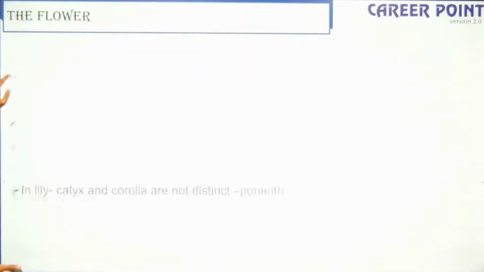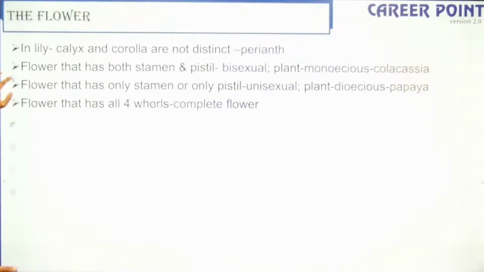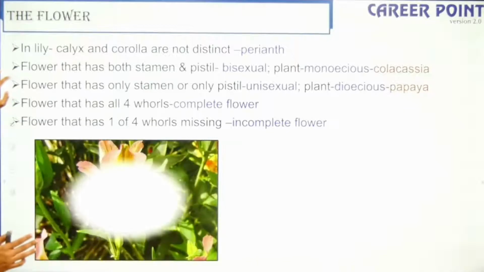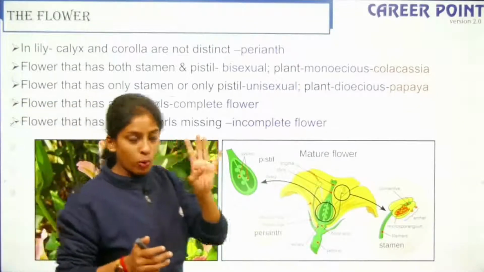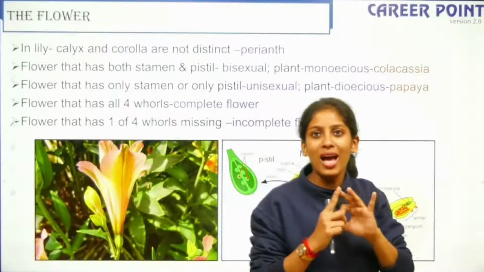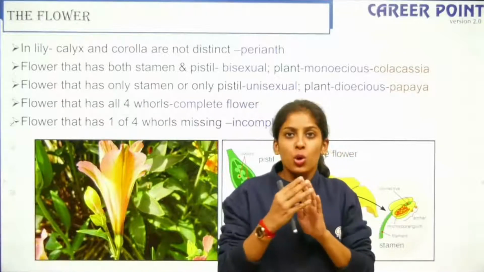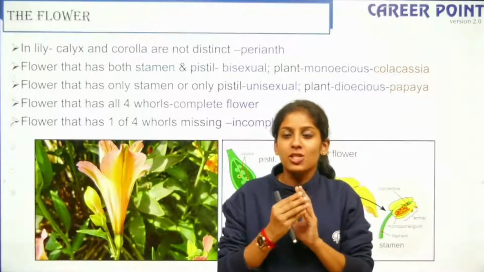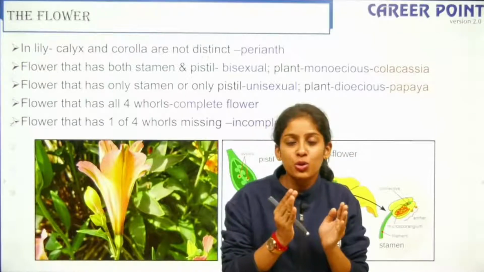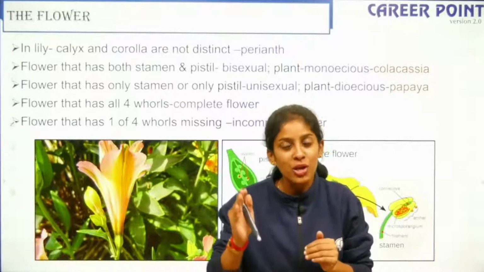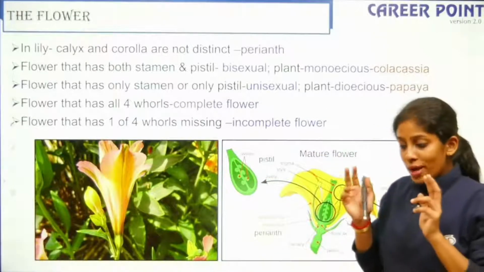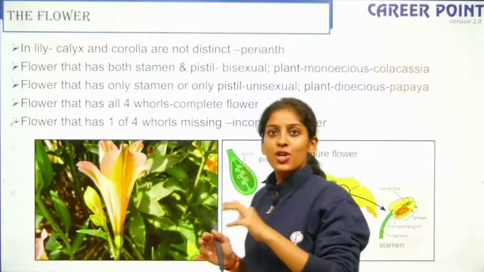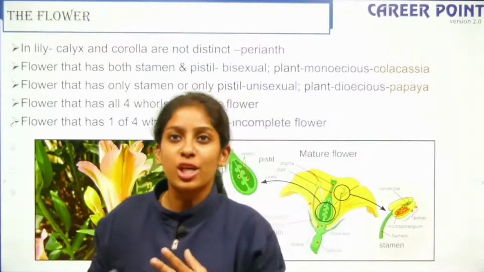So moving forward, when you talk about a particular flower, there are certain terms that you have to know. So in a flower there are four whorls, right? So calyx, corolla, androecium and gynoecium. So when the calyx and corolla, that is your sepals and petals, are fused together, it is a perianth condition, and that is visible in your lily, right? So when both the sexes are there, that is androecium and gynoecium, it is a bisexual flower.